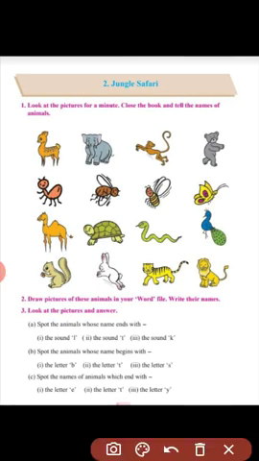Now, spot the names of animals which end with the letter T. Look at this question. So which are the animals' names which end with the letter T? Yes, elephant, E-L-E-P-H-A-N-T.